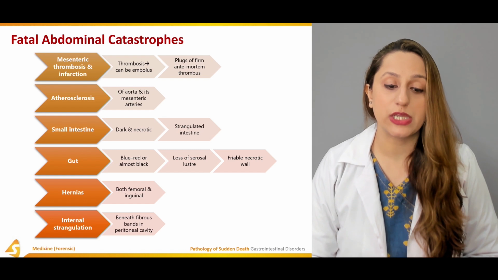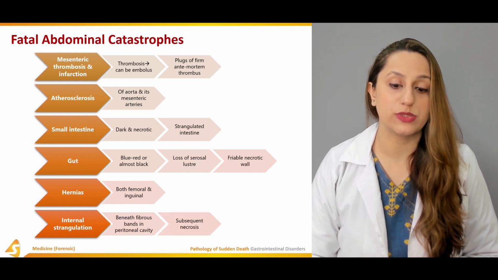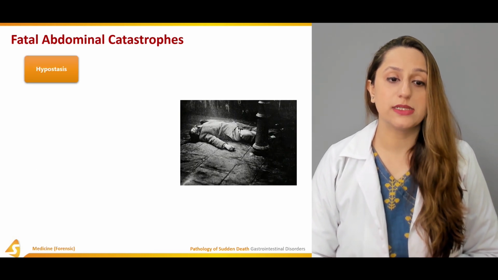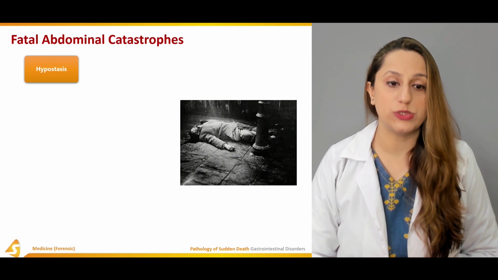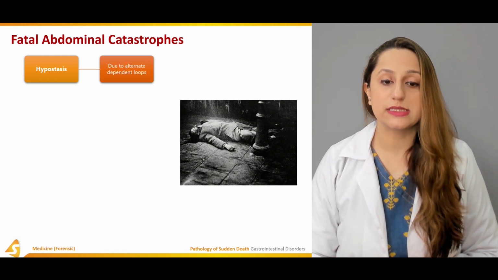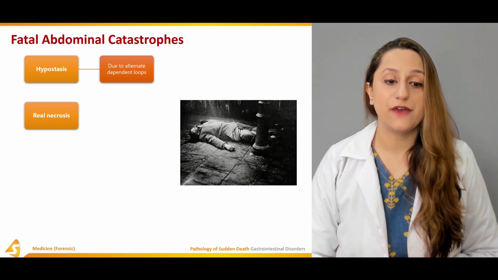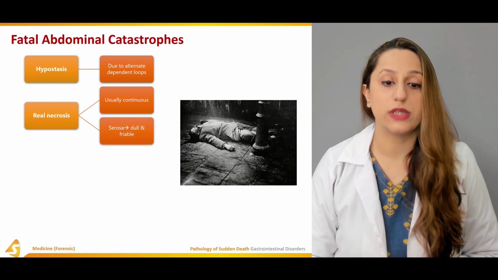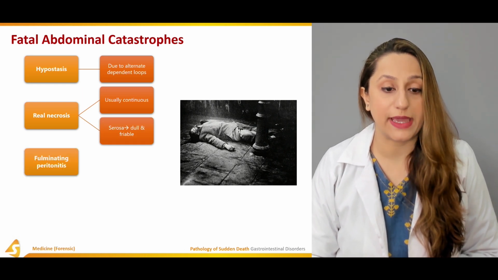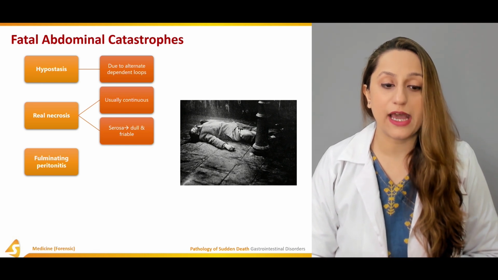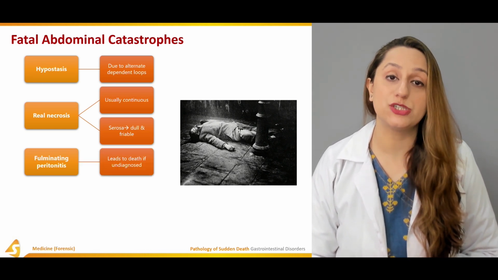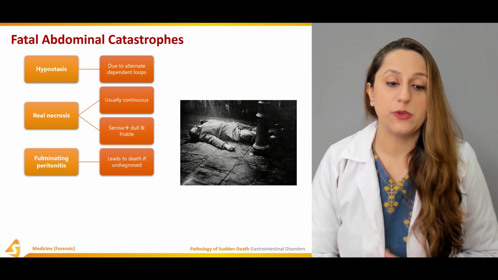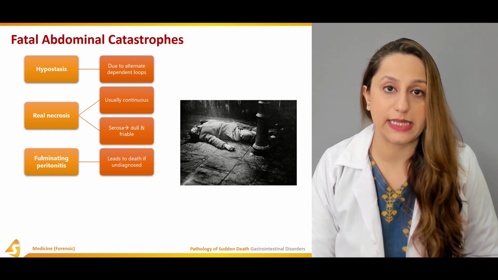Then we have internal strangulations beneath the fibrous bands in the peritoneal cavity that lead to subsequent necrosis. The fatal abdominal catastrophes basically include the hypostasis due to the dependent loops. And we have the necrosis at that level as well, that usually is continuous, or the serosa is found to be dull or friable in that particular case. And then we have the fulminating peritonitis that can lead to death if it is undiagnosed, and on autopsy obviously we can find this from fulminating peritonitis.